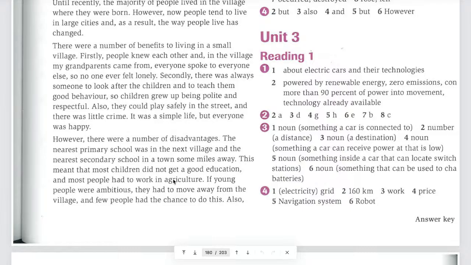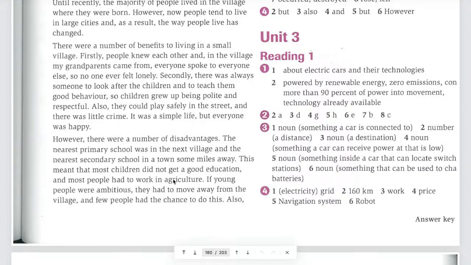Why do they say where the school is? Because they said it's very far away. The nearest primary school was in the next village. So that means maybe in your village, it doesn't have any school. If you want to go to school, you have to go to another village. Or the nearest secondary school in a town some miles away. That means you have to travel quite far away.